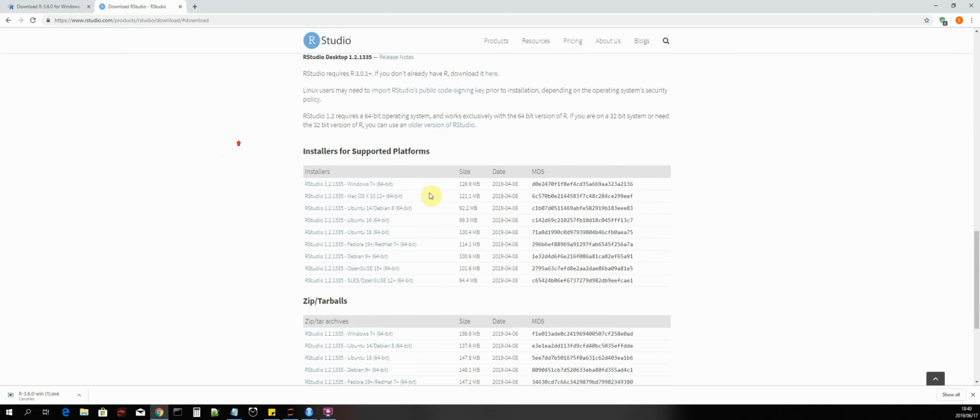Okay, and then we click on the RStudio for Windows 7 Plus 64-bit, or because I've had some technical difficulties with this version, I've downloaded an older version. If you want to download an older version, we go to the older version of RStudio link.